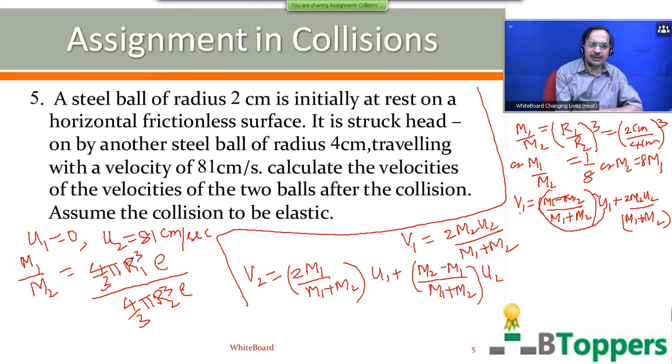In this problem, the initial velocity u1 of the first ball is 0, therefore this term will vanish. So you get V2 equal to (m2 minus m1) by (m1 plus m2) whole multiplied by u2. So here you can substitute m2 is 8 times m1.